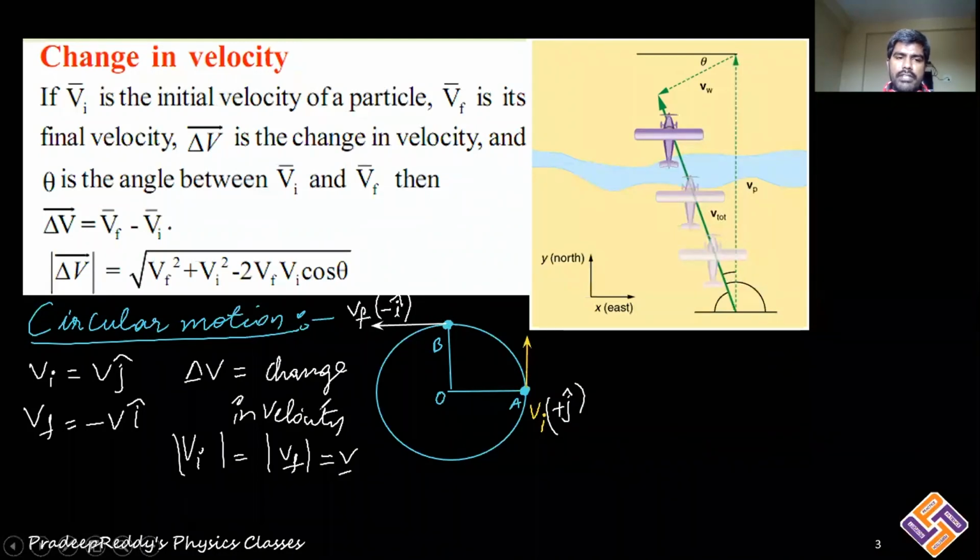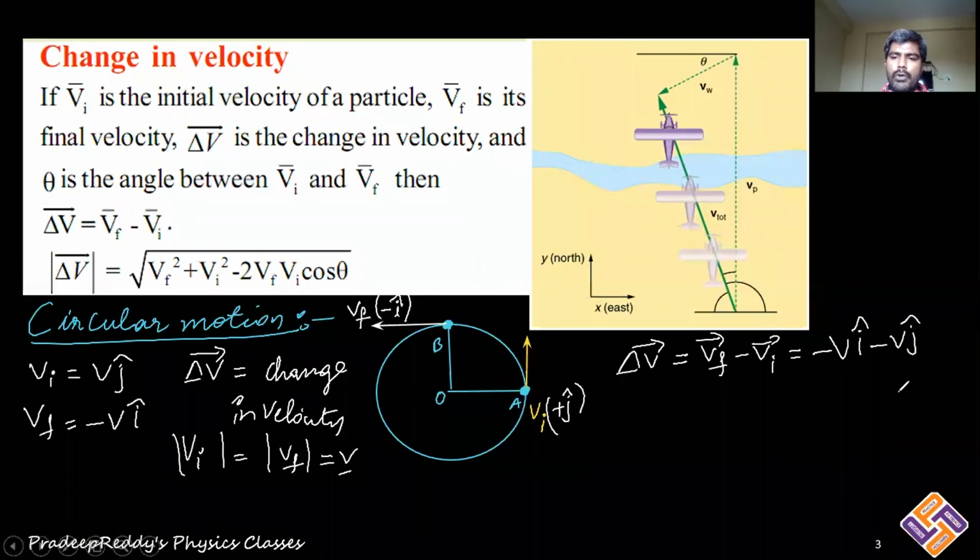Therefore you are dealing with a change in the velocity vector. Delta V bar is equal to V final vector minus V initial vector. V final is minus V i cap, and the initial vector is V j cap, so minus V j cap.